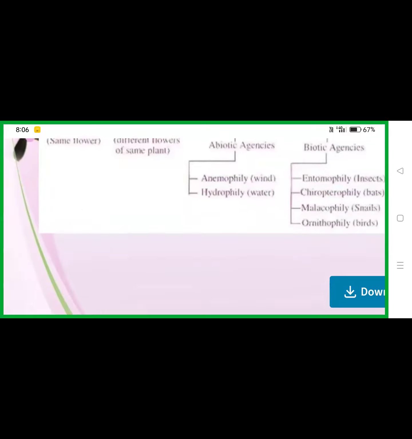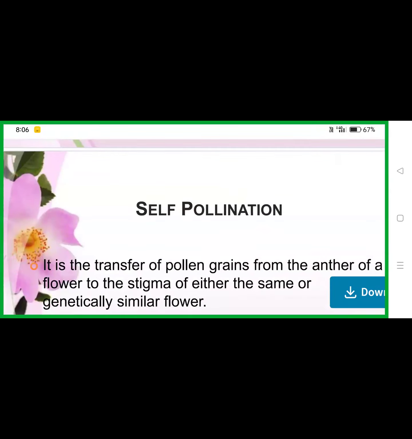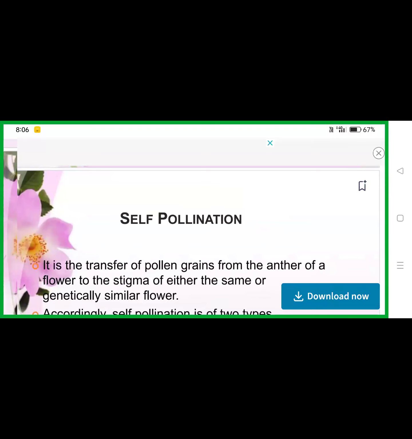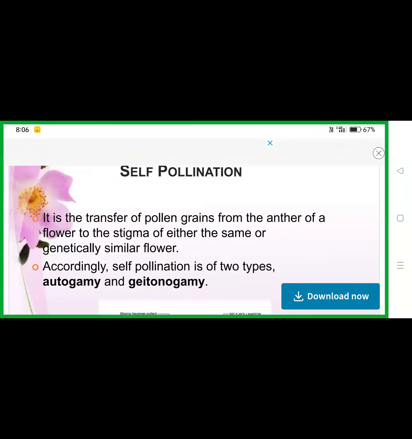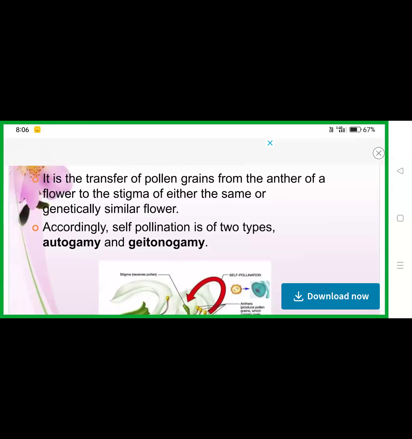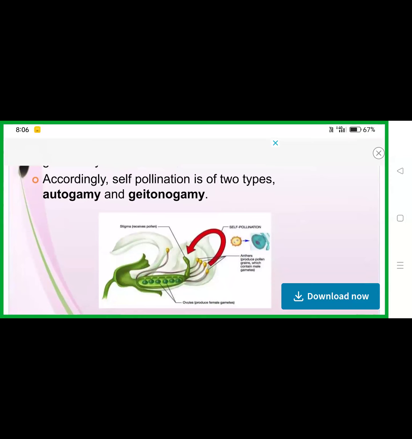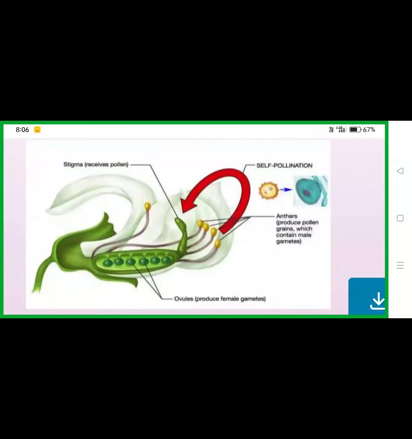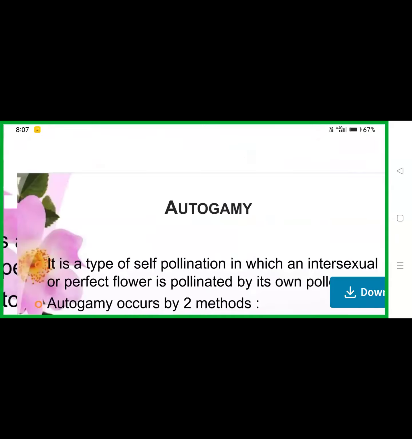So see here, there is self-pollination. It is the transfer of pollen grains from the anther of a flower to the stigma of either the same or a genetically similar flower. Self-pollination is of two types, autogamy and geitonogamy. This is autogamy, self-pollination. The pollen grains reach the stigma of the same flower. That is self-pollination. Next, autogamy.